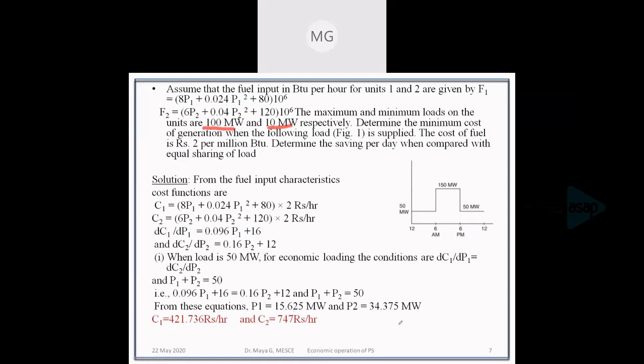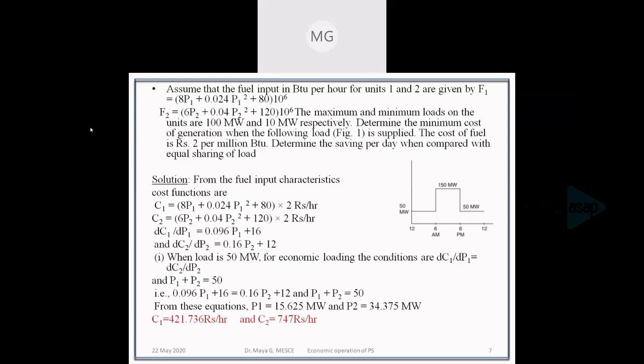So substituting this P1 and P2 in the cost functions, that is C1 and C2, we get the cost of generation of 15.625 megawatt by unit 1 and the cost of generation of 34.375 by unit 2 as given in the slide. So we have the generation schedule for the first load.